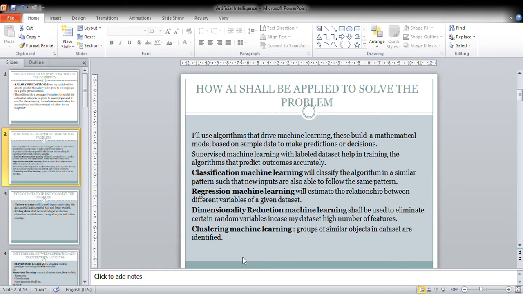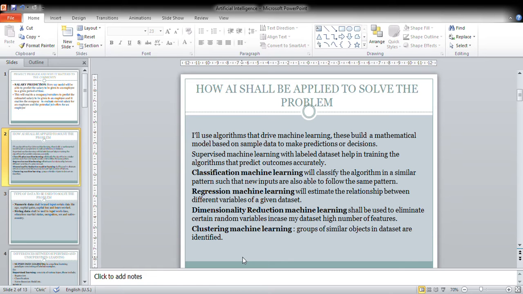I will use, as I said, supervised machine learning with the labeled dataset that I already have. That means I will basically use two types of supervised learning, that is classification and regression machine learning. And then where need be, I will include unsupervised machine learning. That one includes dimensionality reduction machine learning and clustering machine learning.